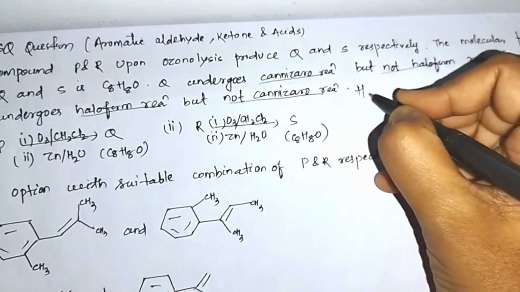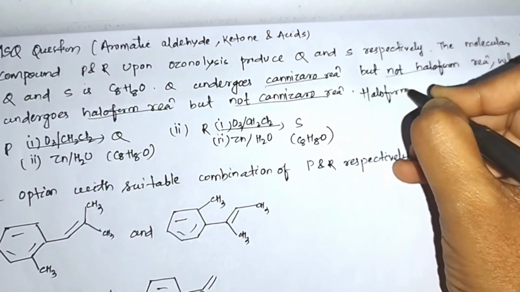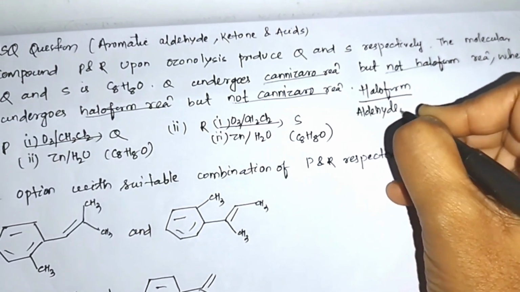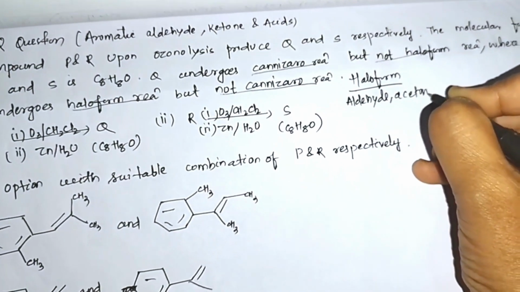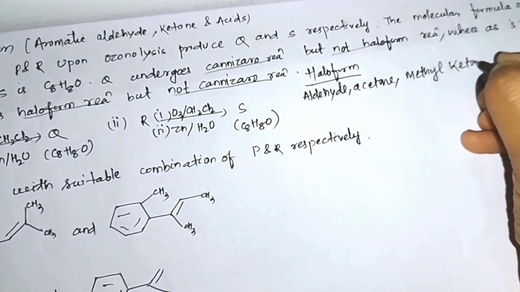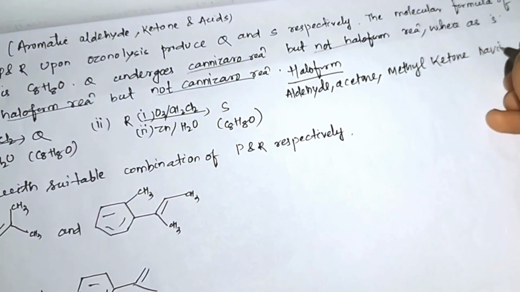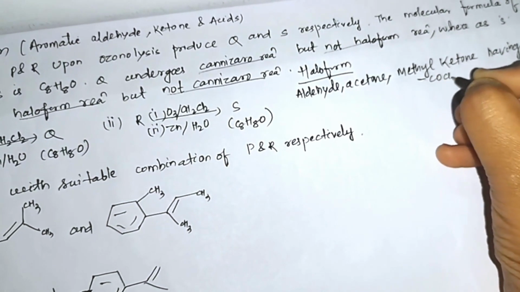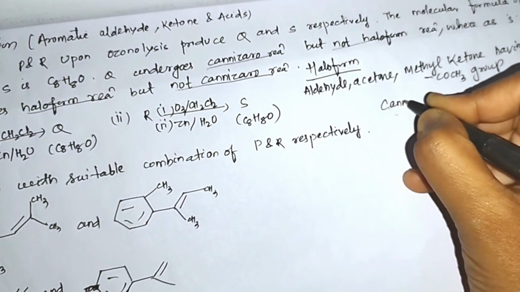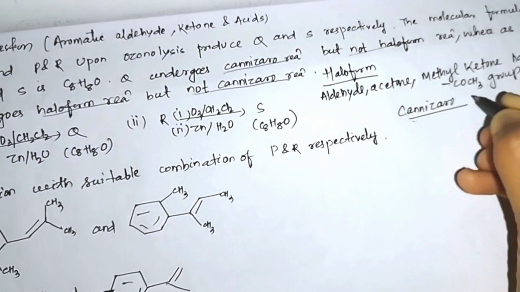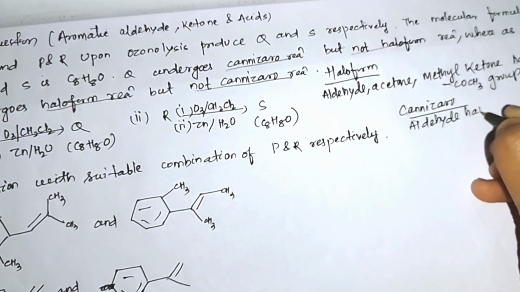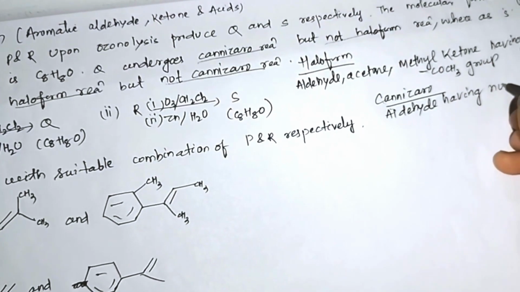So haloform reactions are generally shown by aldehyde, acetone, and methyl ketone having a COCH3 group, and Cannizzaro reactions are shown by aldehydes having no alpha hydrogen.